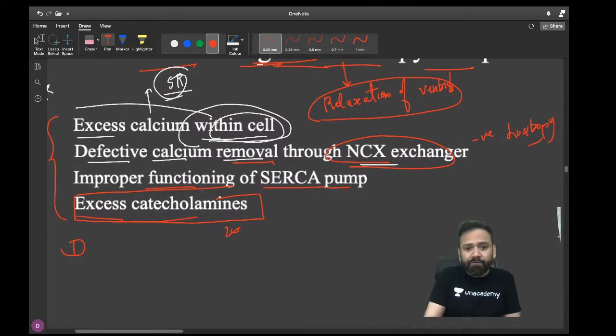Okay. Improper functioning of SERCA. So this is the main pump which causes relaxation by phosphorylating which protein? Phospholamban. This is also one of the most important points.